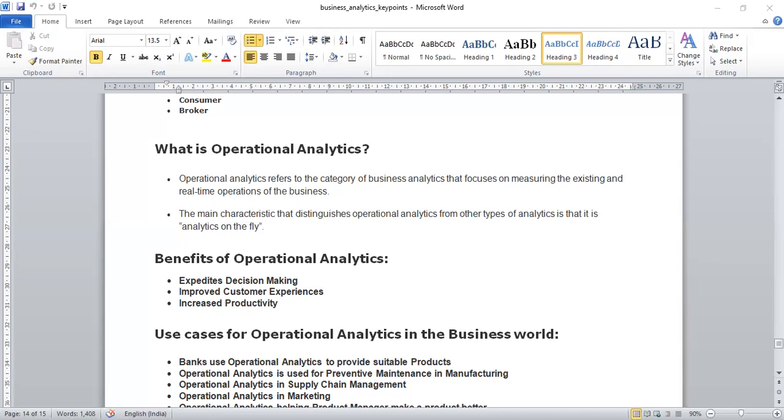So how can it increase productivity? Just look. Operational analytics helps businesses streamline their operations by enabling them to see inefficiencies in their processes and make the necessary changes.